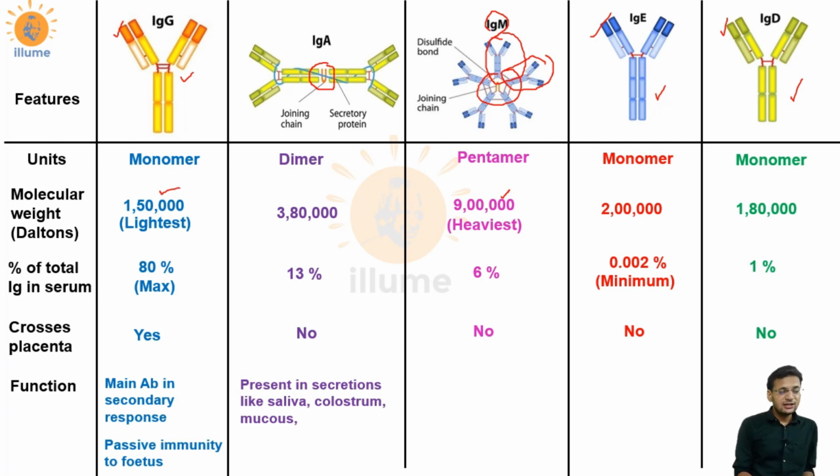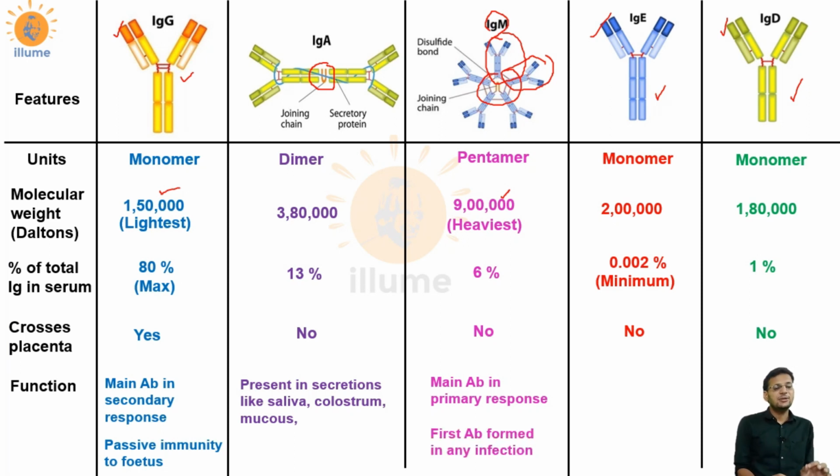IgA is always present in secretions like saliva, colostrum, and mucus. What is colostrum? It is the initial milk that is released after parturition, or the baby's birth. So the baby gets passive immunity in the form of IgA. Your saliva and mucus protect you by the antibody IgA. IgM is the main antibody in primary response. Remember this, in primary response the main antibody is IgM, but in secondary response the main antibody is IgG. And in any sort of infection in your body, the first antibody that acts is IgM.